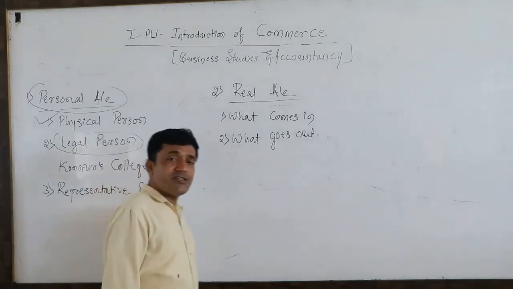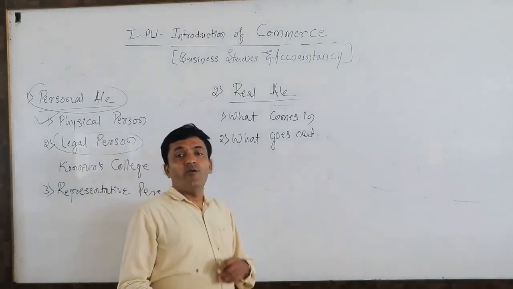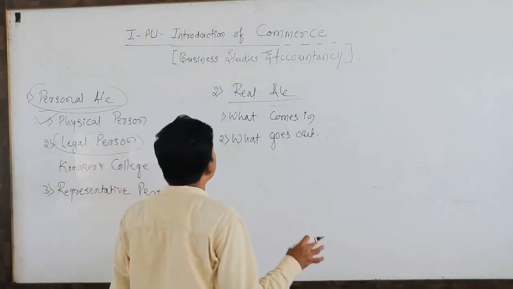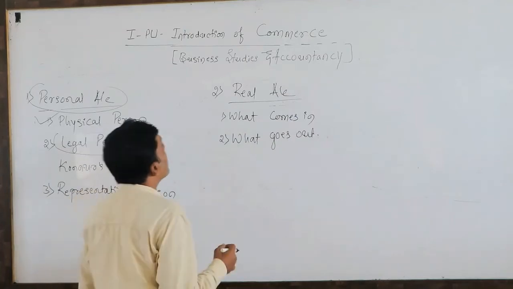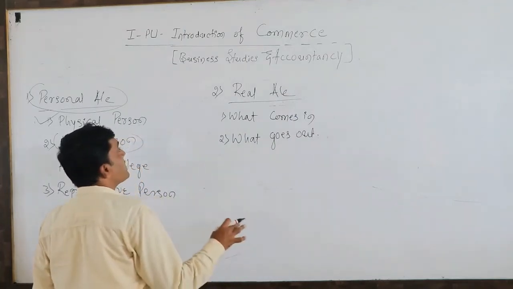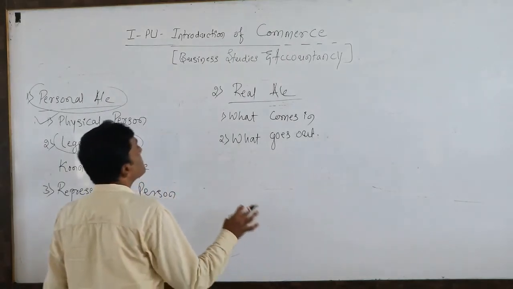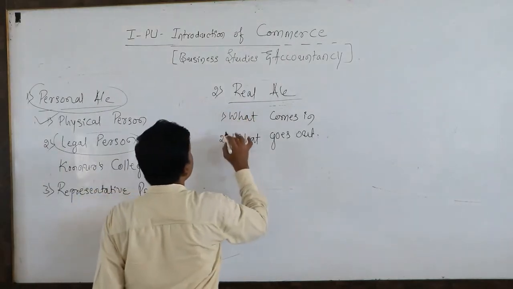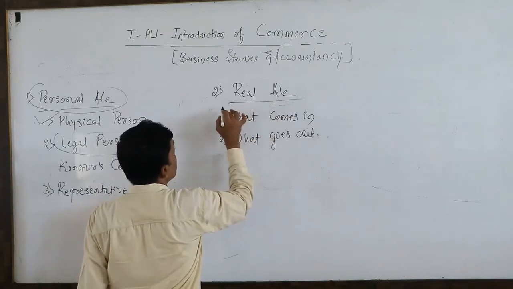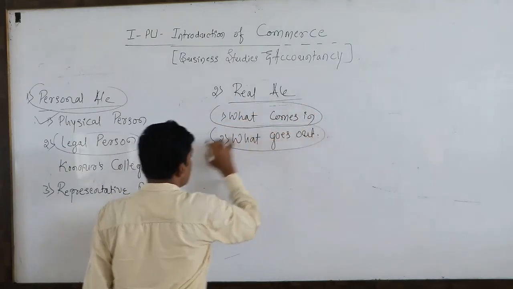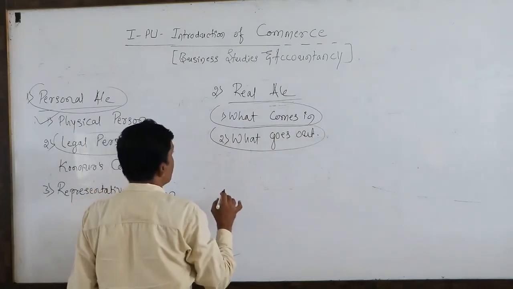When you purchase the things, it comes in. When you sell the things, it goes out. The rest of these activities, it cannot move anywhere. So if you purchase the things, it comes in. If you sell the things, it goes out. So like this, real account can be classified like this: what comes in, what goes out, which are related to very important